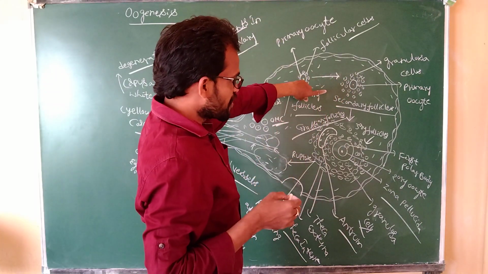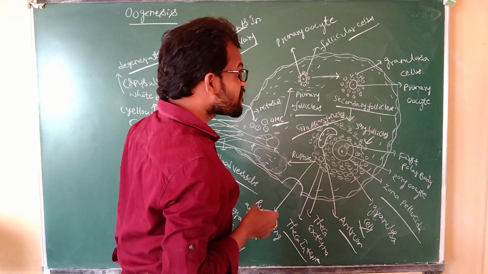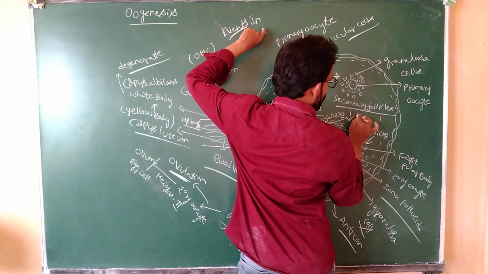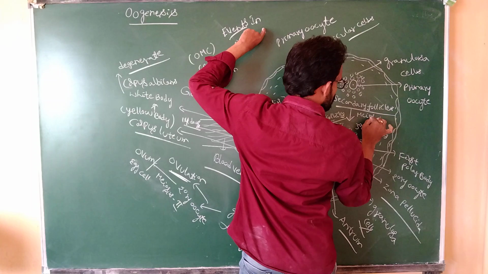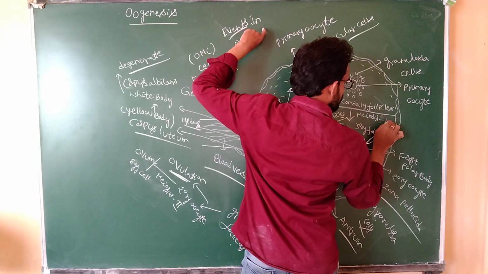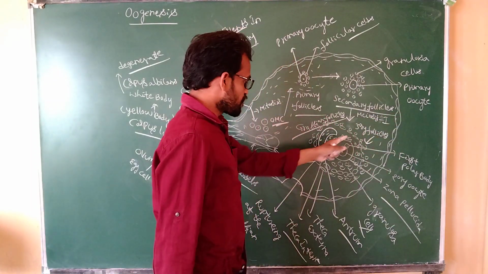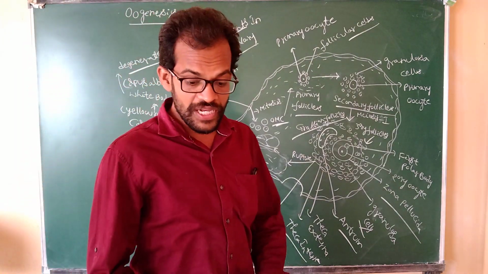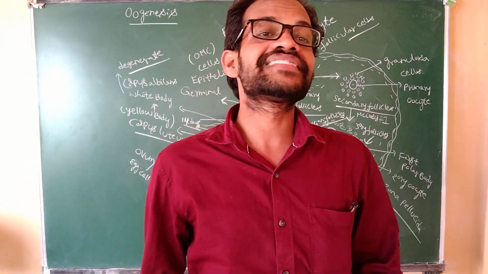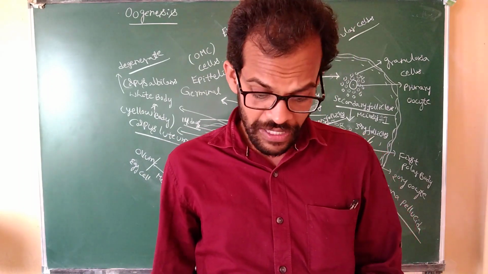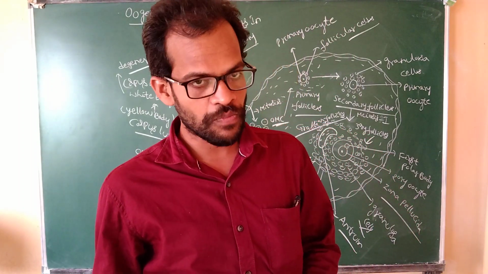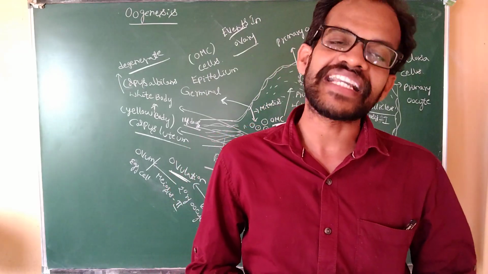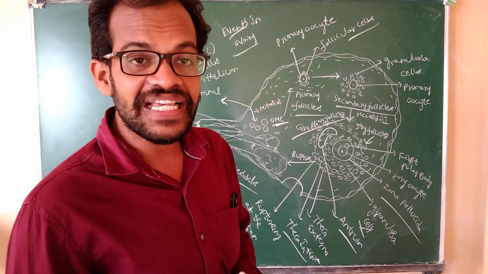Next one, secondary follicles are converted into the tertiary follicles. What is the process here? Meiosis 1. Tertiary follicle is converted, again here the ovulation process. Again, this egg cell combines during the fertilization process. During the fertilization process, the meiosis 2 process takes place. These are the events that take place here.